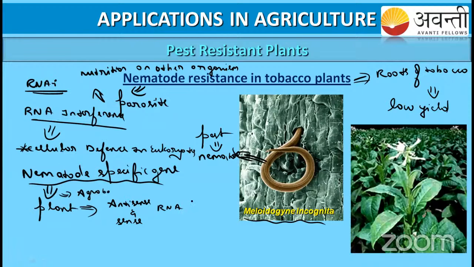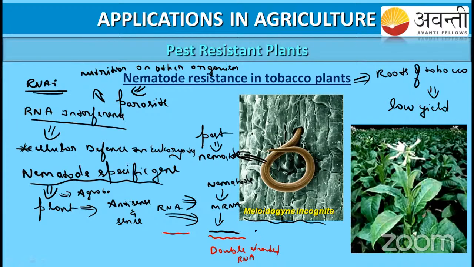Now what will happen? See here, our nematode is there, right? The nematode is going to infect the plant. Whenever it releases its mRNA into the cell, what will happen? Our antisense RNA and sense RNA are there, and the mRNA from the nematode is single stranded. This RNA is complementary to that mRNA, so it is going to produce double-stranded RNA.